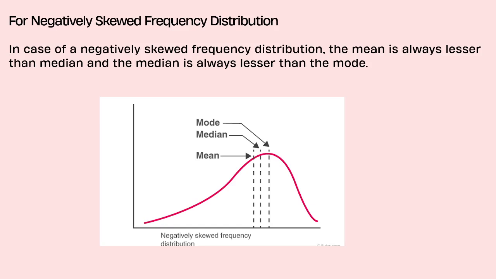So remember this trick. Okay, mean goes towards the tail. Tail goes to the right means mean is highest. If the tail goes to the left means the mean is lowest.